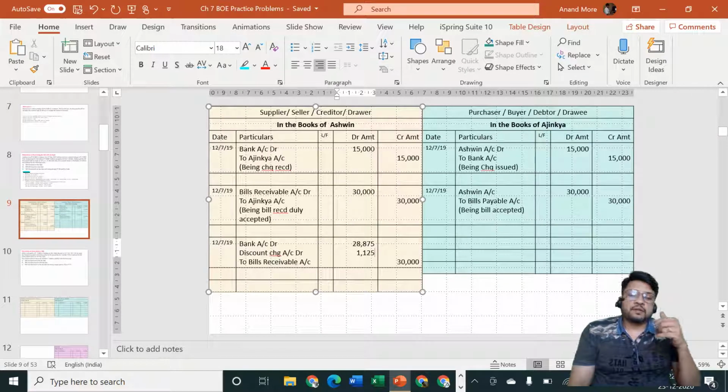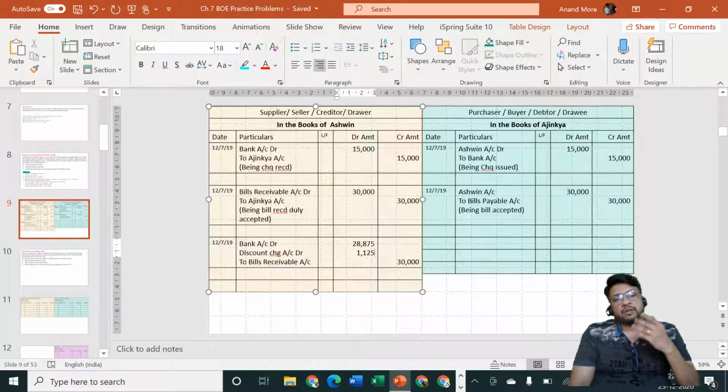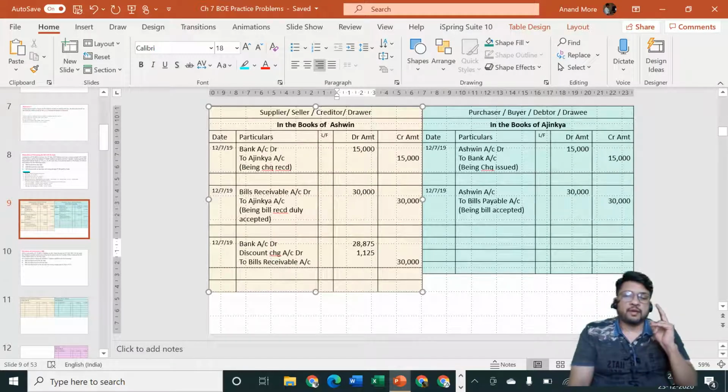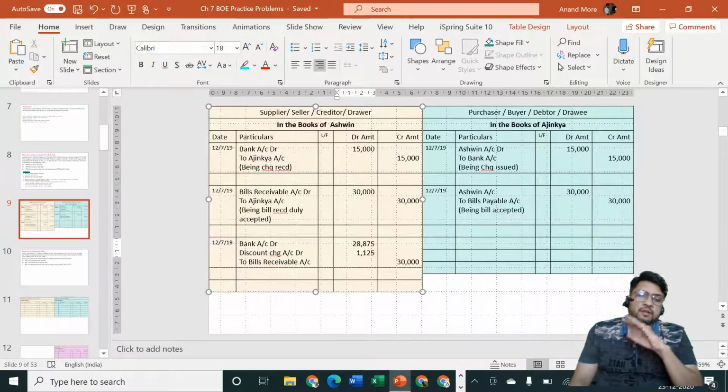Now think about it. This transaction is between which two parties? This is a transaction between Mr. Ashwin and his banker. Is Ajinkya involved in this transaction? Ajinkya is not at all involved in the transaction. This is a pure transaction between the drawer and the banker. So who will record it? It is the drawer and the banker. Both of them will record it. Ajinkya is neither affected nor concerned by this transaction, so Ajinkya will not record this transaction.